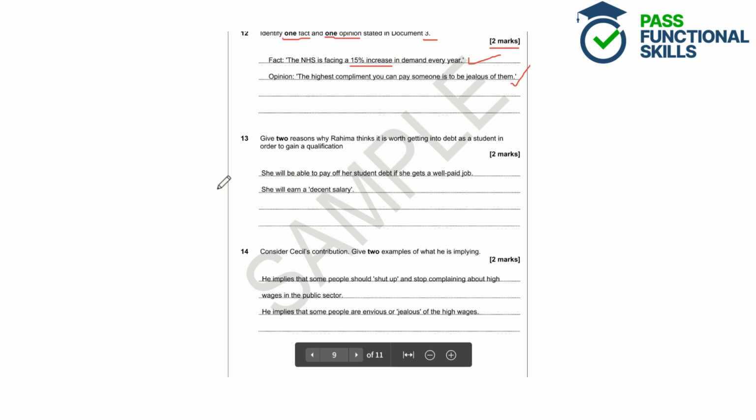Question 13, give 2 reasons why Rahima thinks it is worth getting into debt as a student in order to gain a qualification. So we need to give 2 reasons here why Rahima, so we need to specifically make sure we're looking at Rahima's contribution, thinks it is worthwhile getting into debt as a student in order to gain a qualification. So we might be looking at some benefits that Rahima thinks she's going to get from the debt, which mean that it is worthwhile.